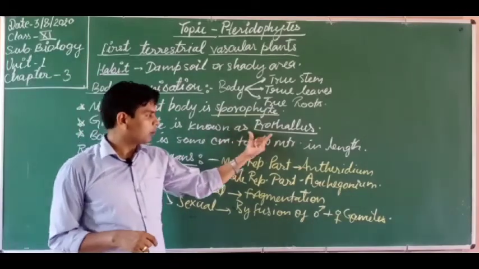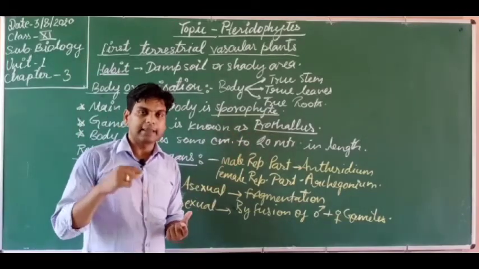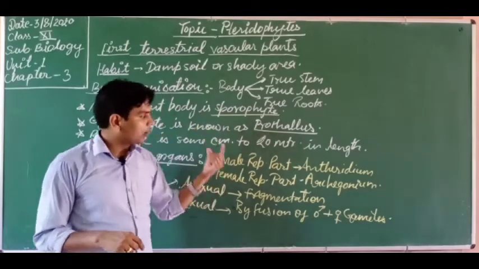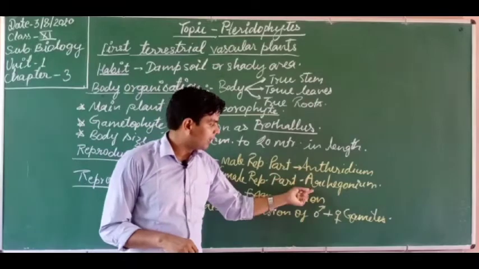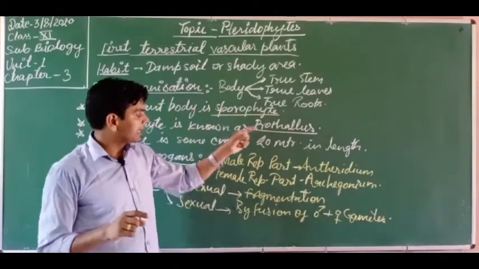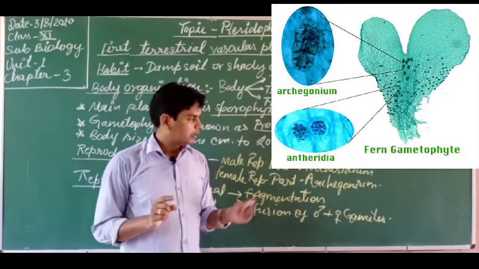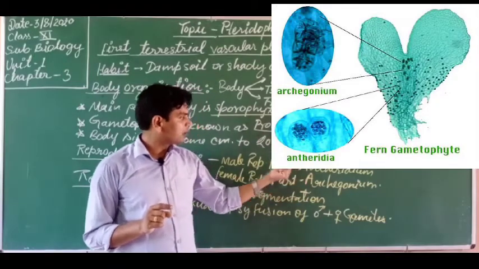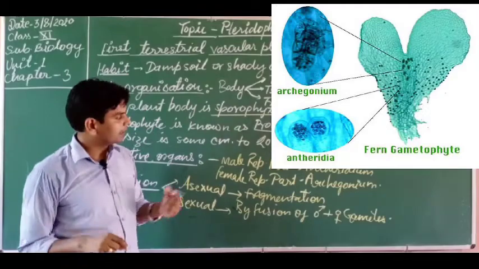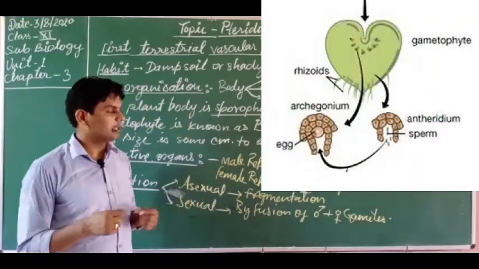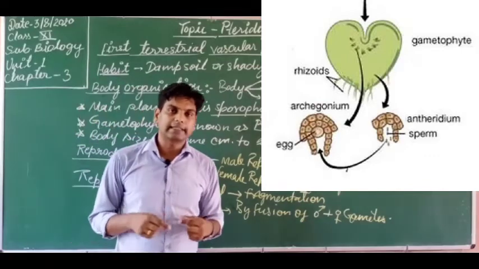Okay, so these spores germinate to form prothallus, and prothallus is the gametophyte. This prothallus contains the antheridium and archegonium. So dear students, in prothallus antheridium and archegonium are found, embedded inside the prothallus. So the prothallus produces the gametes, and these gametes fuse to form the zygote.